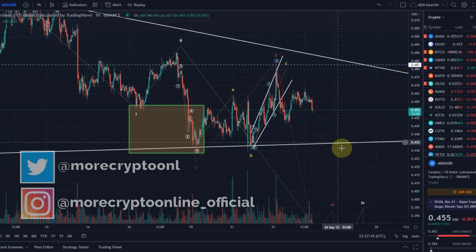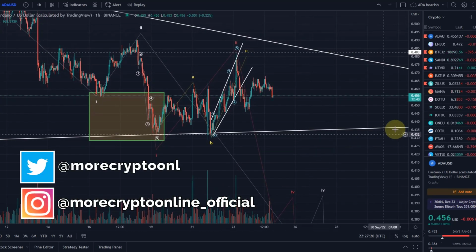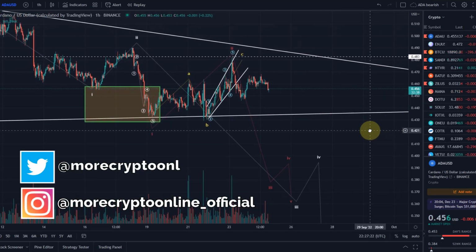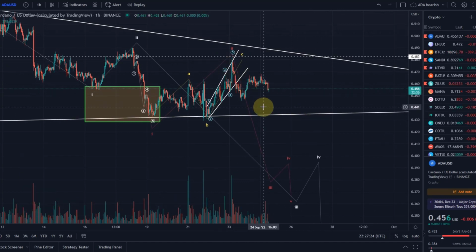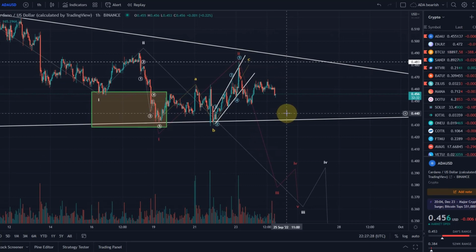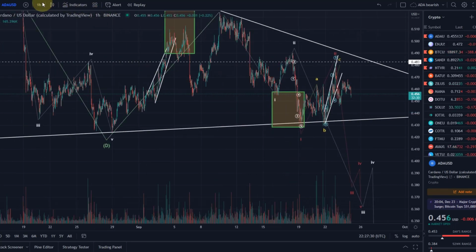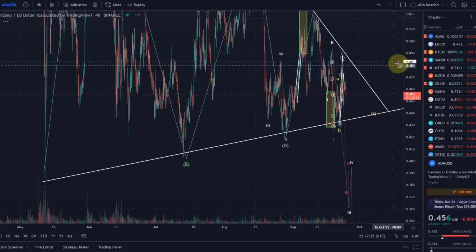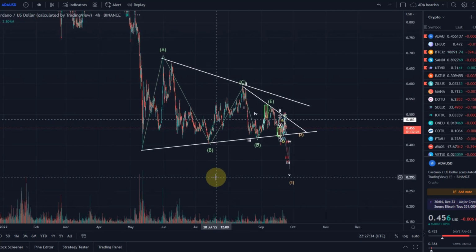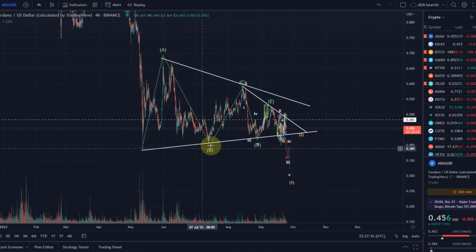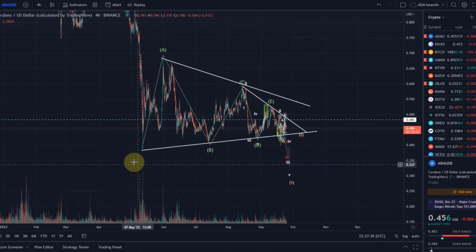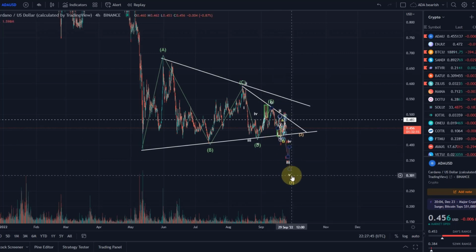ADA remains steady. Today I'd also like to take you through the longer time frame Elliott wave count for ADA, but we start with a shorter time frame. There isn't a lot to add really to the previous video. The view is still that from the low that we made in May, we just formed a sideways move, you could argue a triangle, A, B, C, D, E. Normally, as per these triangle counts, you would expect a breakout to the downside.